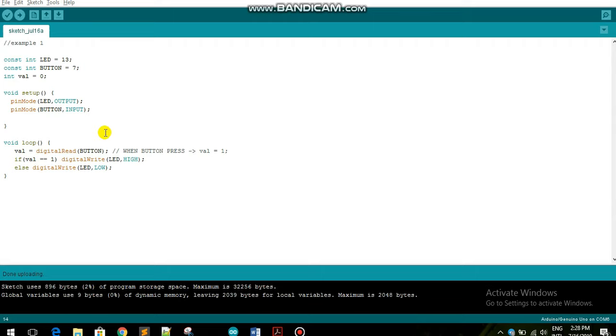Example 1. We used pin number 13 for the LED, and pin number 7 for the push button.